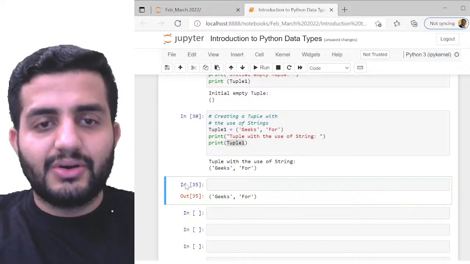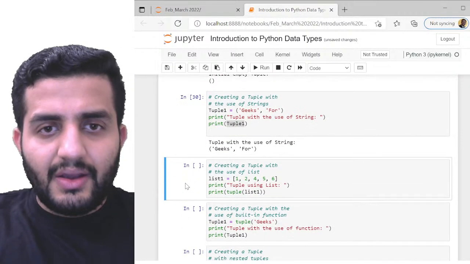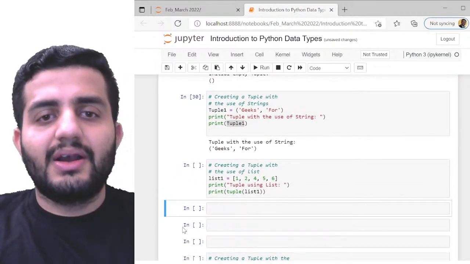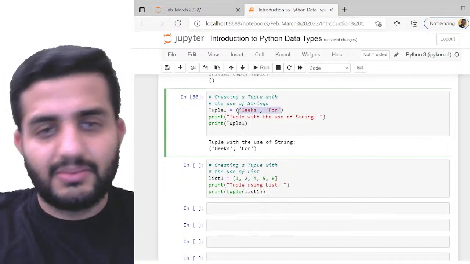Cool, great. So this is how we define the tuples. Now here in this case we were seeing the strings, so this is pretty much valid.